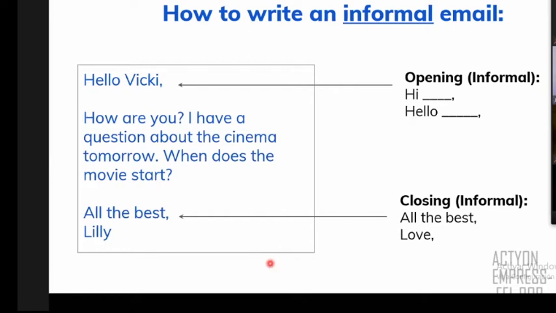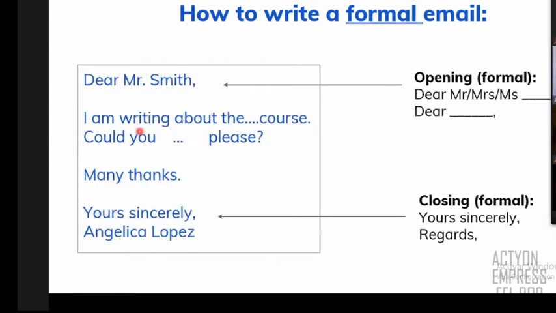If you want to write a formal email, you can do this example. Maybe it's formal, so you say, dear Mr. Smith. Smith is the last name. So look, this is a request in this case. I am writing about this. Could you give me some information, please? So you have to write a request. And in the end, you can say yours sincerely, comma, and you put your full name. Not only Angelica in this case, but Angelica Lopez, because it's a formal name.